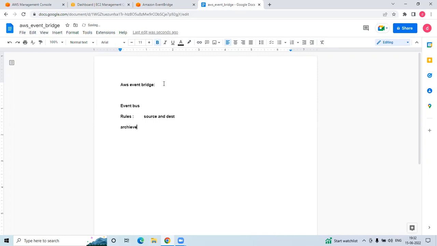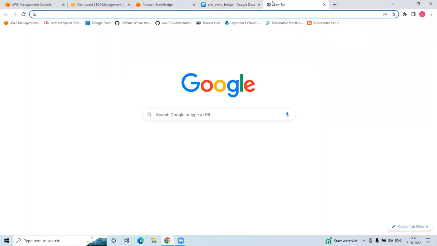Then what about archive? Archive is where you are archiving the events. Then replay. Replay means you are playing back the events once again from the archive, and you are keeping them for 90 days. Those starting and running can be cancelled. The remaining events will be there. So you should get clarity on this: event bus, rules, archive, and replay. And once again, I'll go through it.